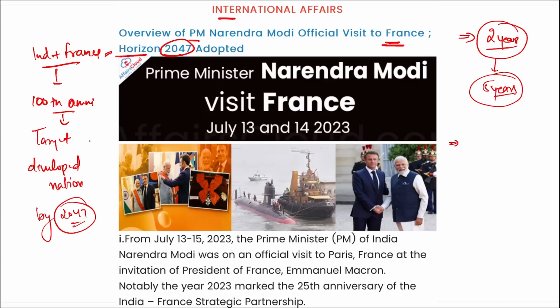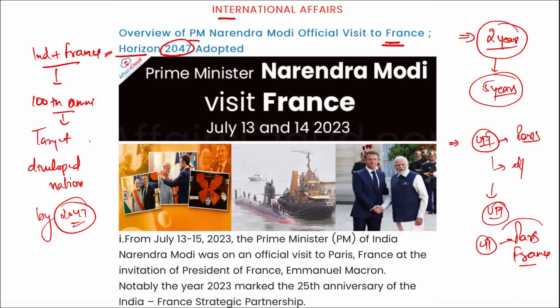The next thing, remember, UPI facility will be used in Paris, France, and specifically at the Eiffel Tower also. It is to basically promote the use of UPI globally, and we will be seeing that UPI will now be used in Paris, France, where people can pay in rupees, right, at various shops and locations, correct?